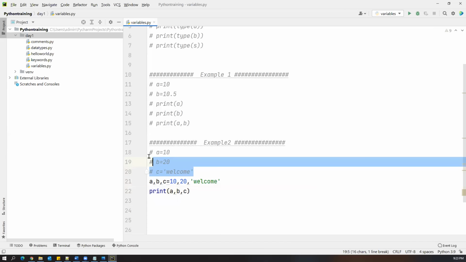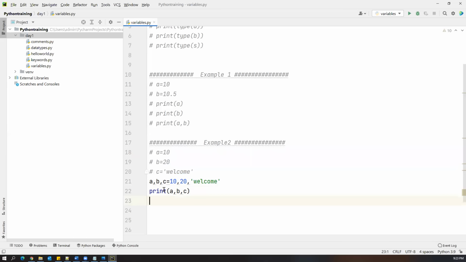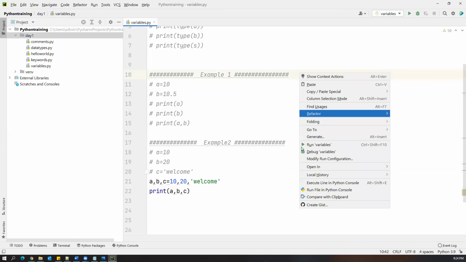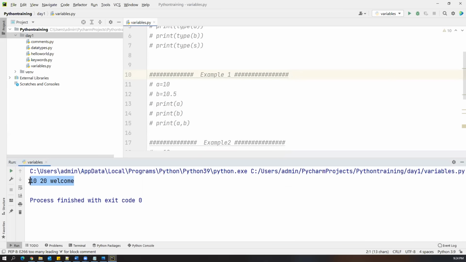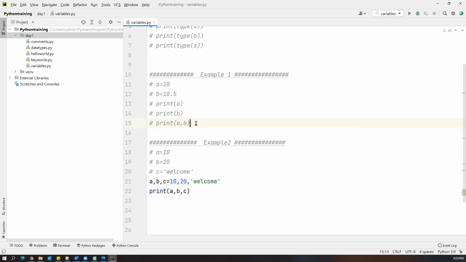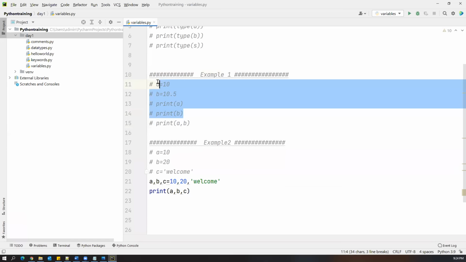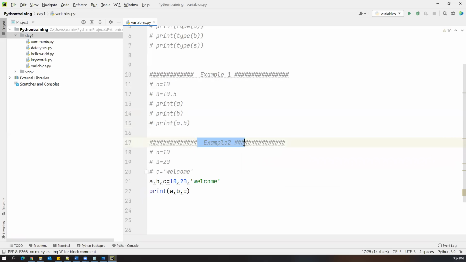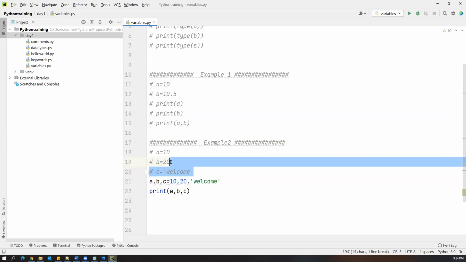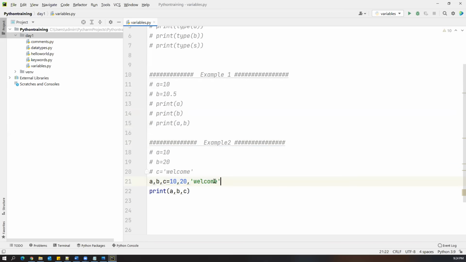So instead of writing three different statements, you can just write a single statement, a, comma, b, comma, c equal to 10, comma, 20, comma, welcome. At the time of printing also, you can just print a, comma, b, comma, c. Now when I run this, you will get the values like this. In this example, we have seen how to write a single statement to define multiple variables. Now we'll see one more example.